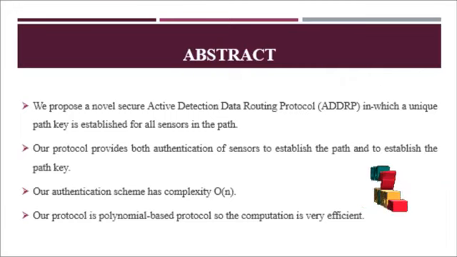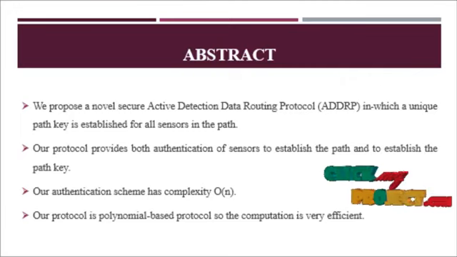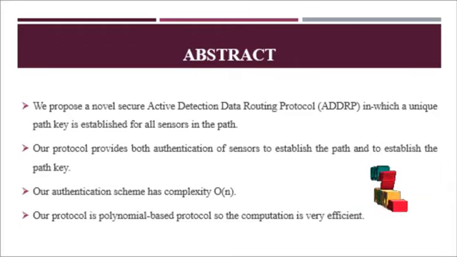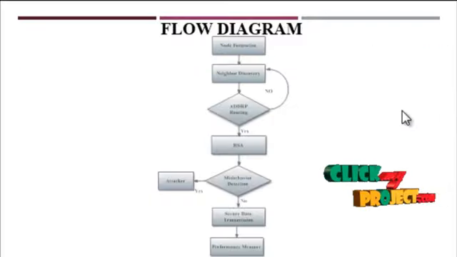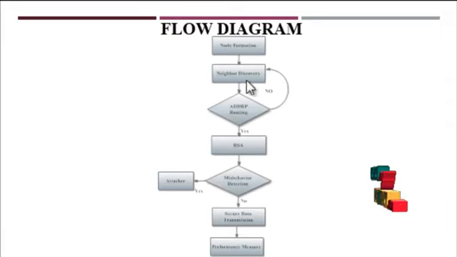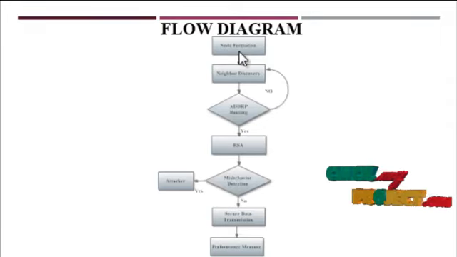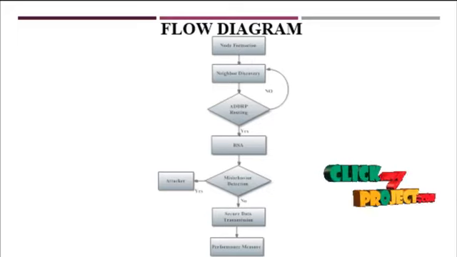Active Trust can significantly improve the data route success probability and the ability to resist black hole attacks, and can optimize the network lifetime. Now we are going to discuss the flow of our project. The first one is network formation.